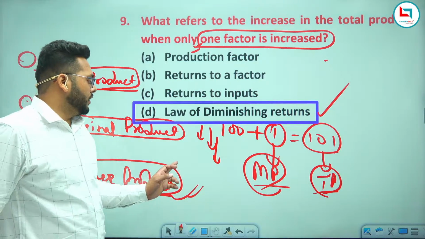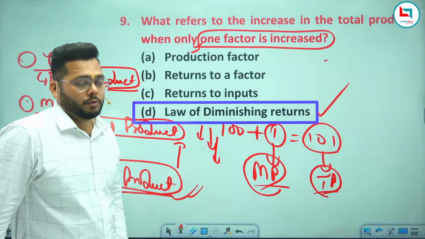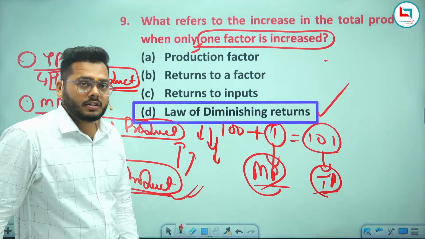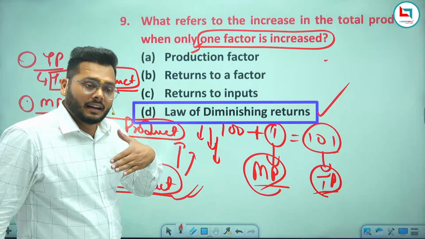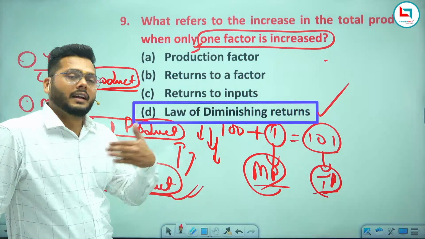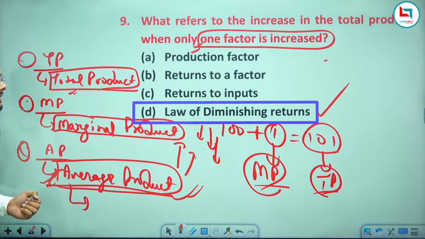It means if you use more additional labor, after some time you will get less production, less output. So this is what is called TP, MP and AP.